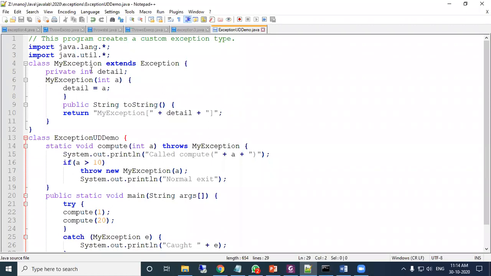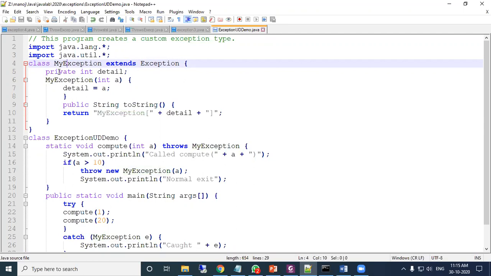So here, see a program. This class MyException is a class which extends Exception. The Exception class is already there, and from that we have inherited a new class, MyException. That is my user-defined exception.